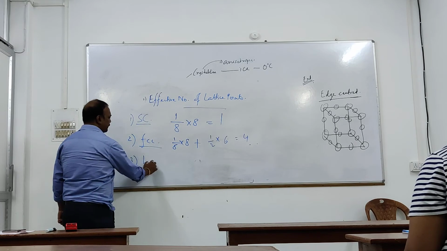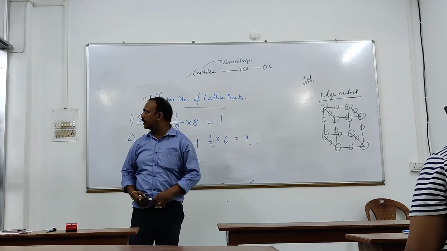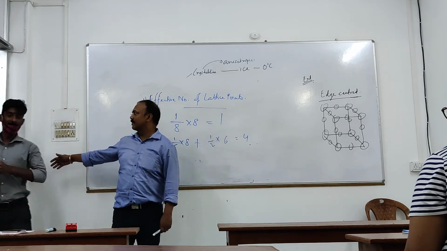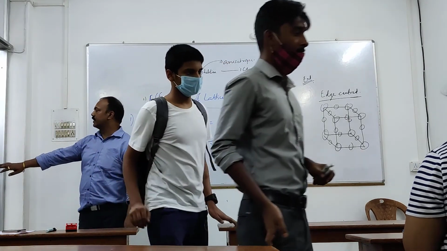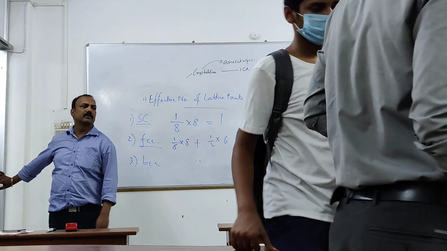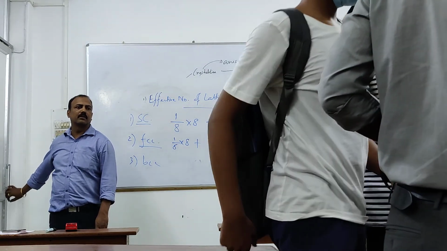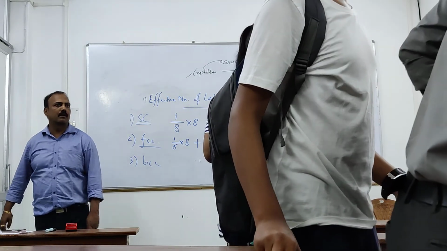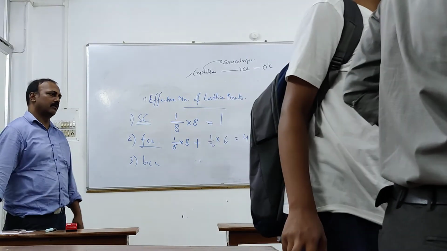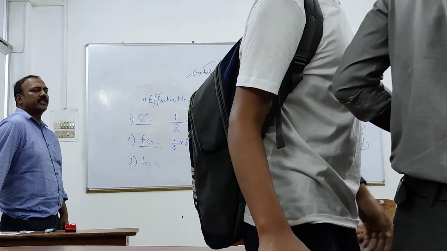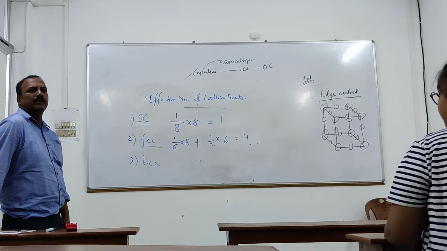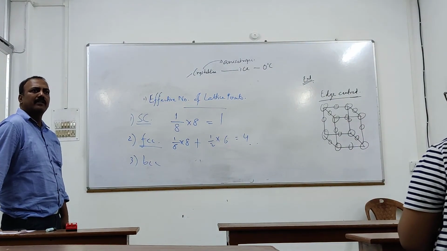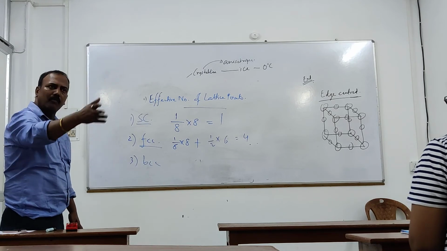Tell me about BCC. BCC में कहाँ पे है? Corners में है and at the center of the body.